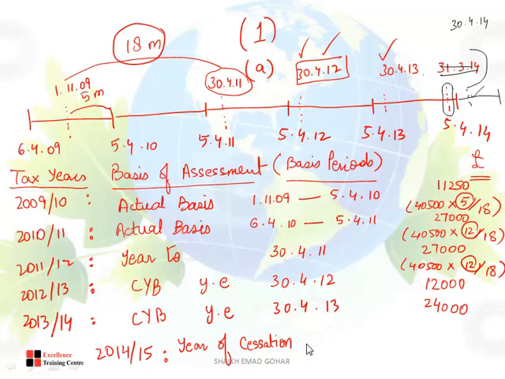Now tell me, anything not yet taxed? If I am taxing everything till this date, what is the next date after this date? 1st of May 2013. So you will write here 1st of May 2013 till the last day of the business. What is the last day of the business? One extra month, it will become 30th of April 2014.